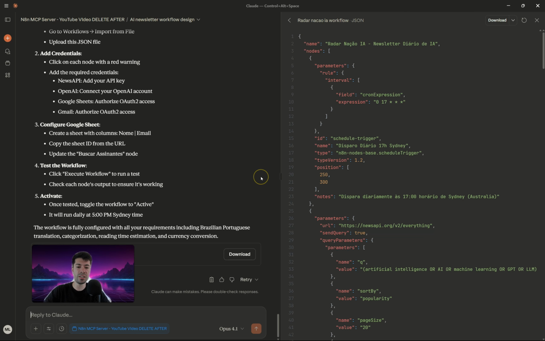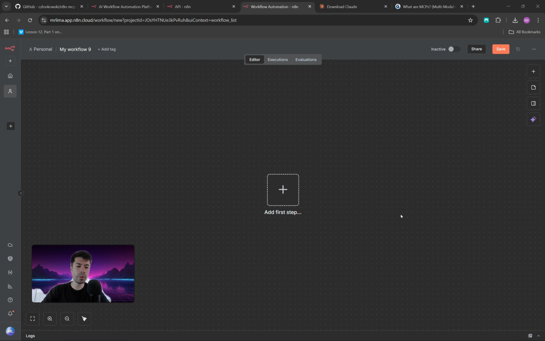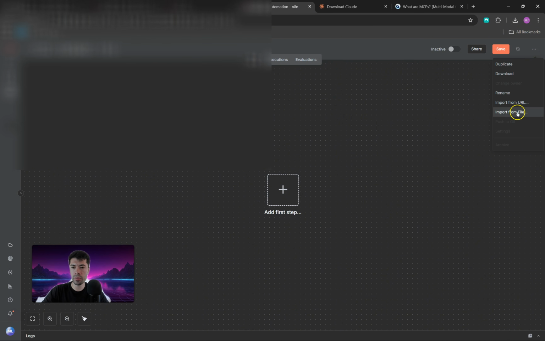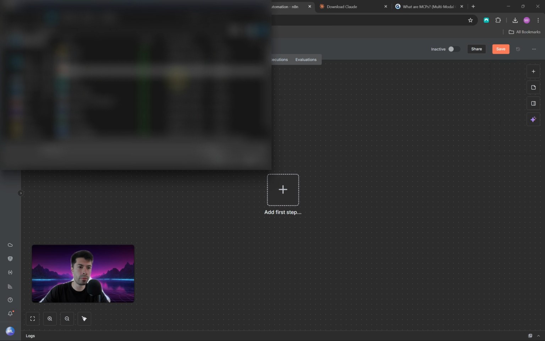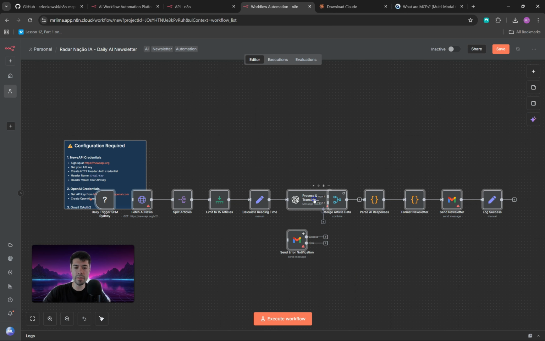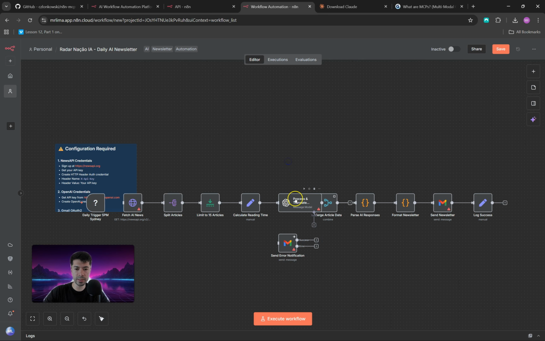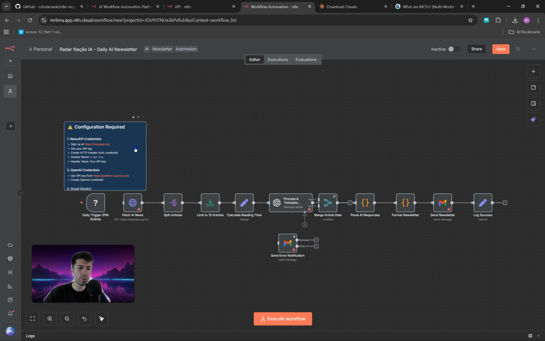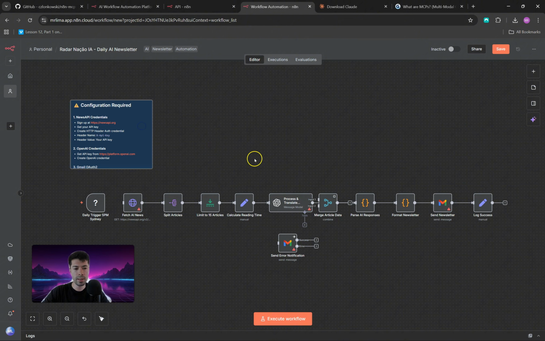Now that we have the JSON file, all that you need to do is click on download. Then to import the workflow into n8n, all that you need to do is come to the three dots here, go to import from file and select the file. And just like that, we have our workflow 100%, or at least let's say 90% drawn for us. So this will save you so much time. Now at least you have a really good idea of what is necessary to build it.